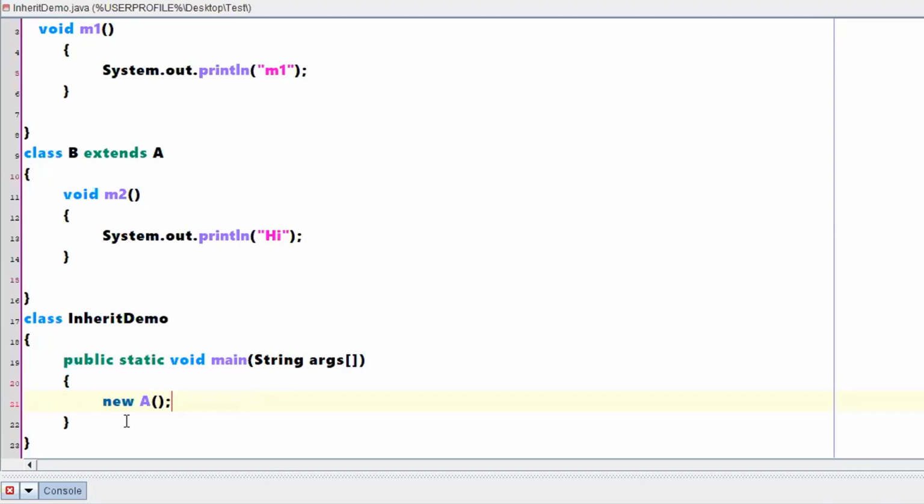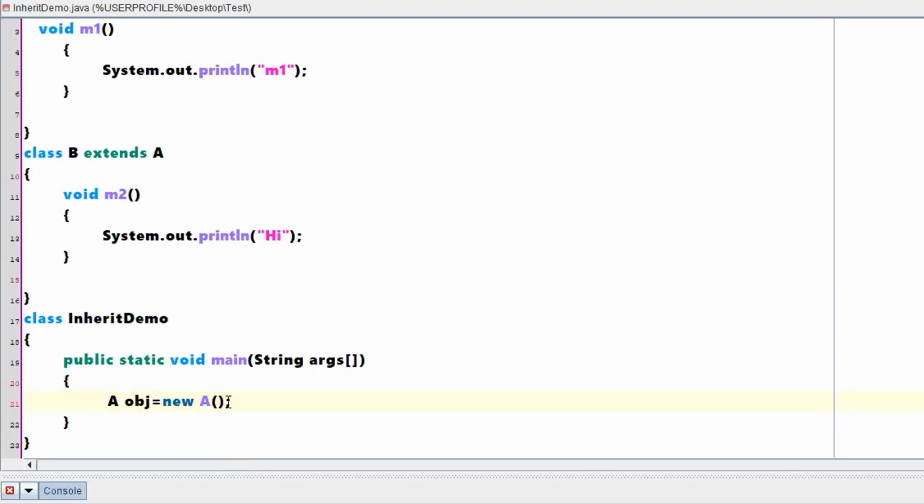So if I'm creating object A, then there is an object created with m1, but I don't have a reference for that. That means I don't have a connection to call it. So what I will be doing is pointing this particular object with a name called a obj. This is how the new keyword will allocate the object and assign it to this particular reference variable.